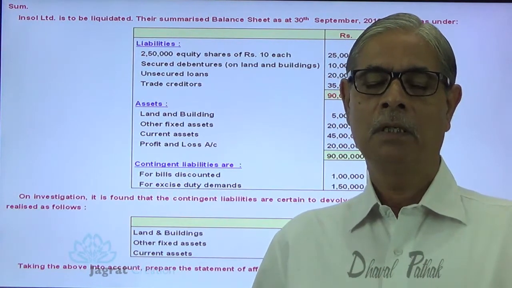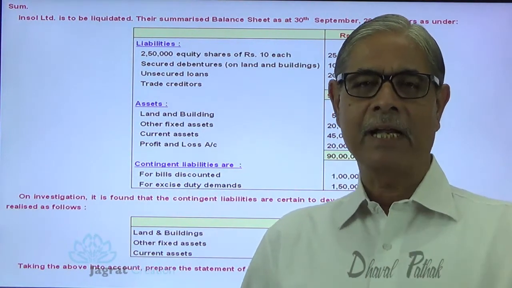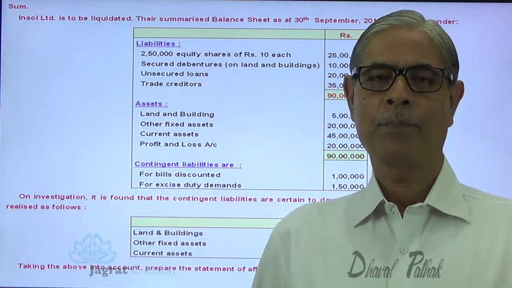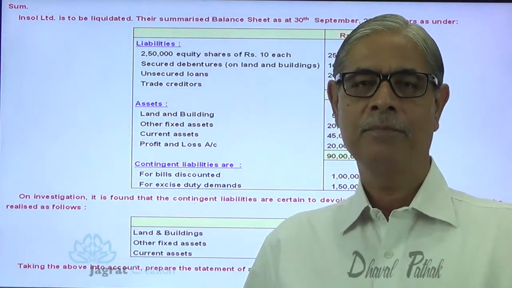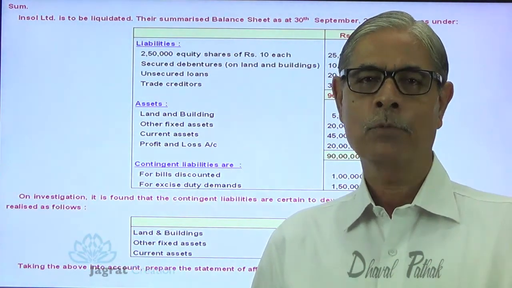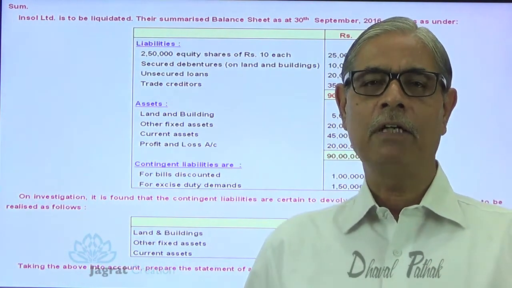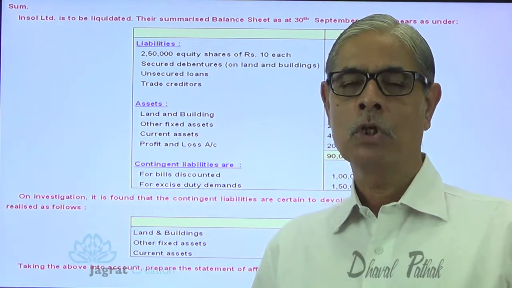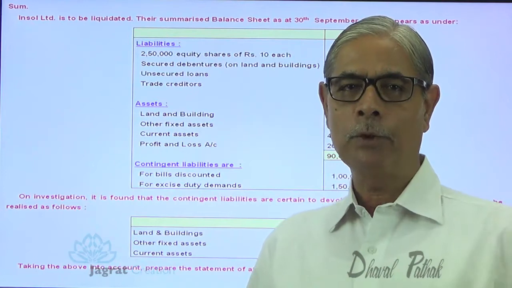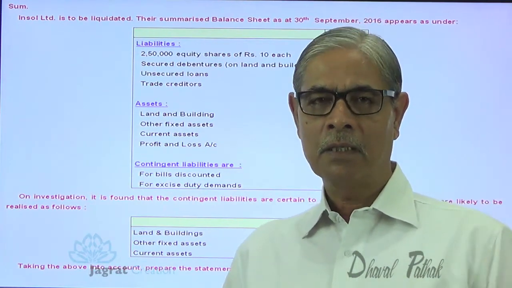Now, in my previous lecture, I have tried to explain what is a statement of affairs. I will repeat once again in this lecture. Over and above, I will talk about the deficiency account as per list H. So let me explain the theory part.